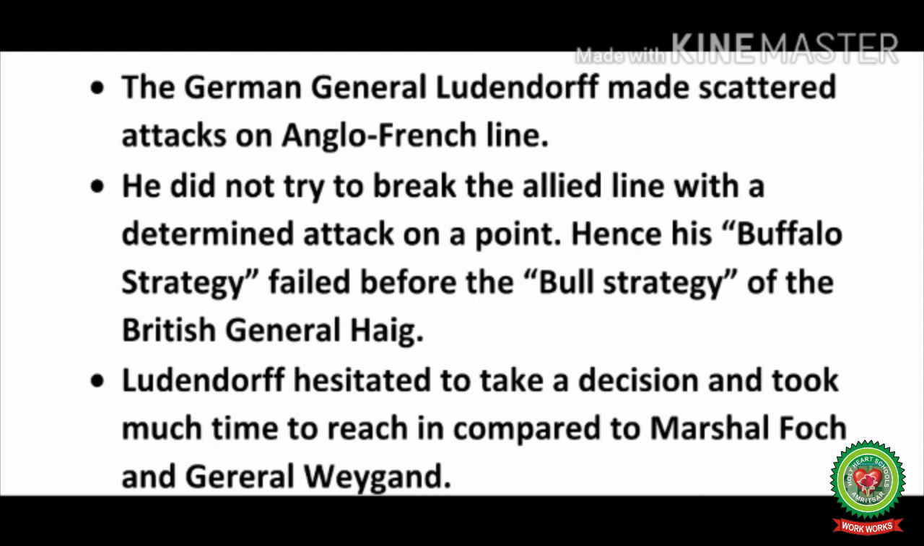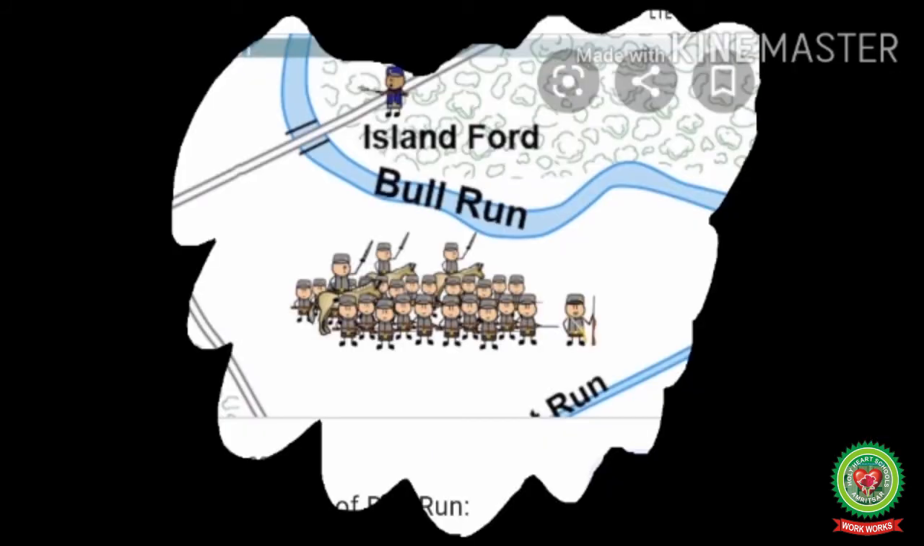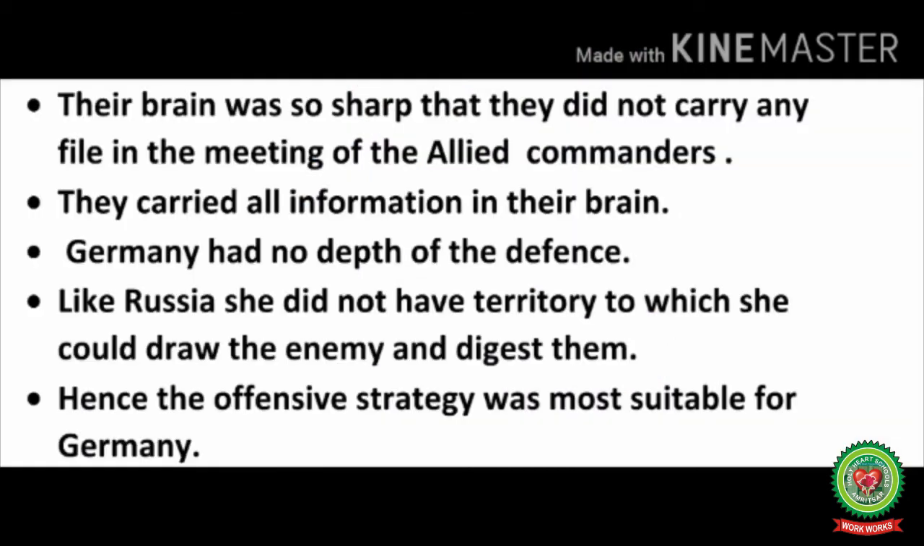And this was the reason that the Buffalo strategy was a failure against the Bull strategy, or attacking the army from all sides of the Allied powers. England adopted the Bull strategy, that means fighting the enemy with full strength and massive attack by joining hands with other Allied powers. Their brain was so sharp that they did not carry any file in the meeting of the Allied commanders. They carried all information in their brain.